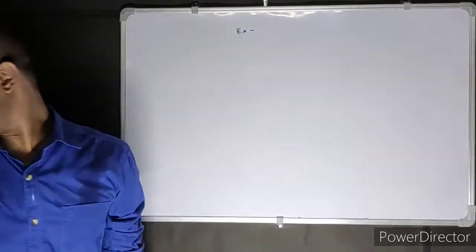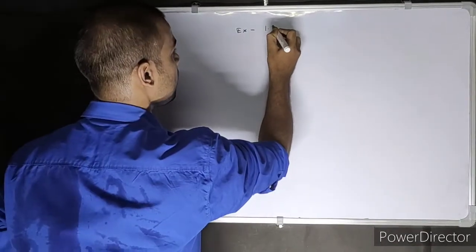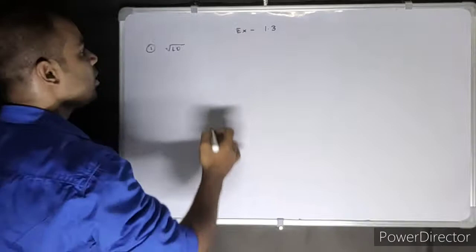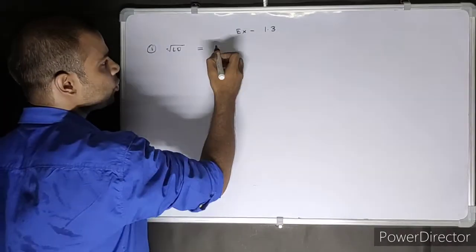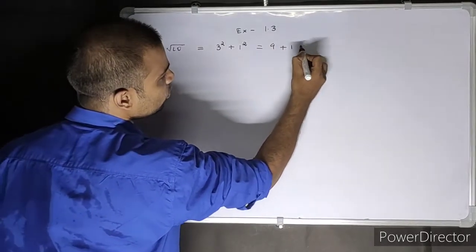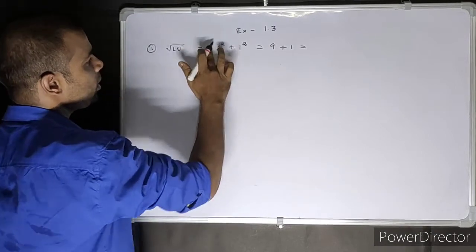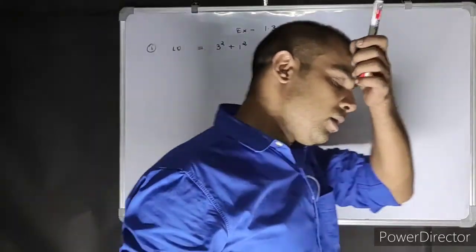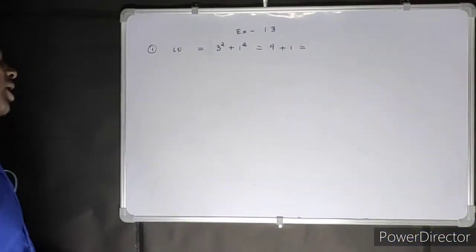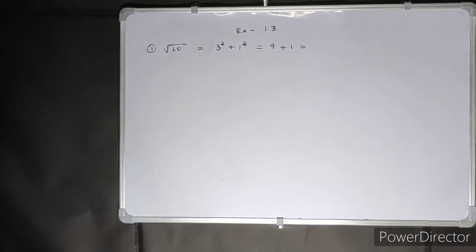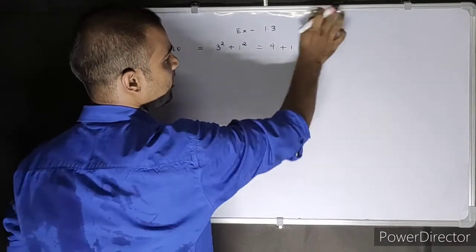What exercise are we doing? Exercise number 1.3, question number 1, locating root 10. So root 10, how would we write that, students? That is 3 square plus 1 square, that is 9 plus 1, that is 10. Basically, just write that 10, that's the basic logic. Okay, that's 10 actually.